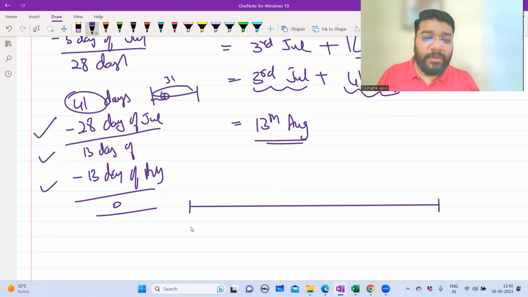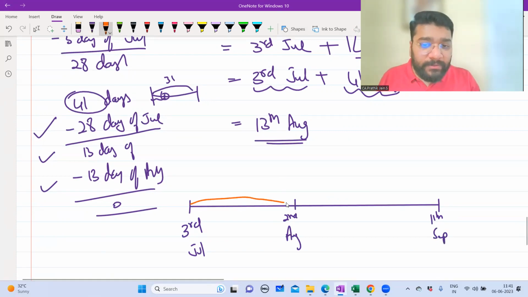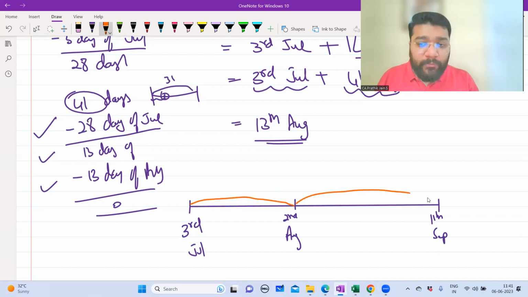So guys, what is the first date? 3rd July. What is the second payment date? 2nd August. Third payment? 11th September. Now please understand, here there is a gap of 1 month. Can I say here there is a gap of more than 1 month? So if I make the payment on 2nd August, will it be right? No, because that is not the exact center point.